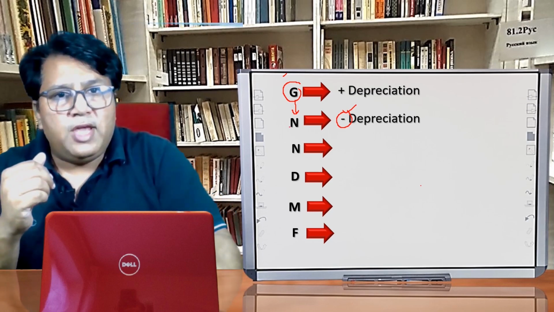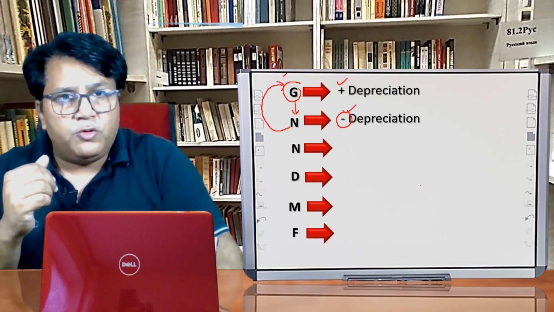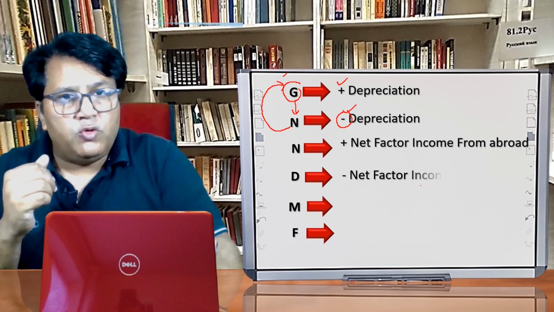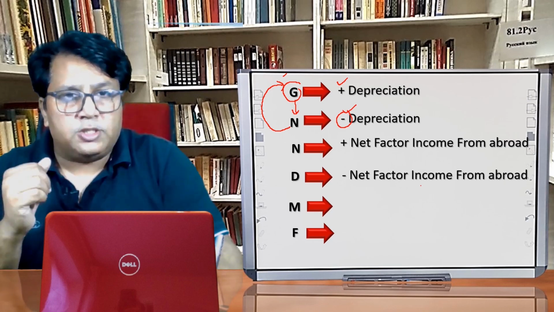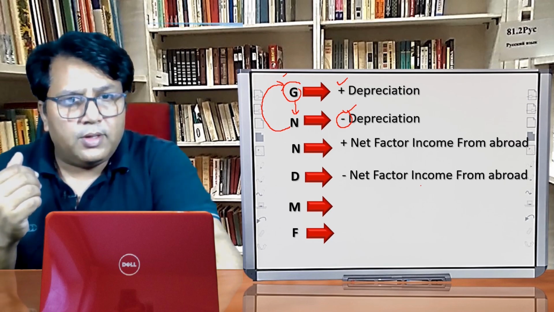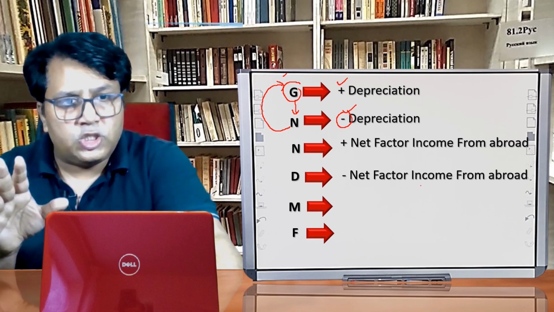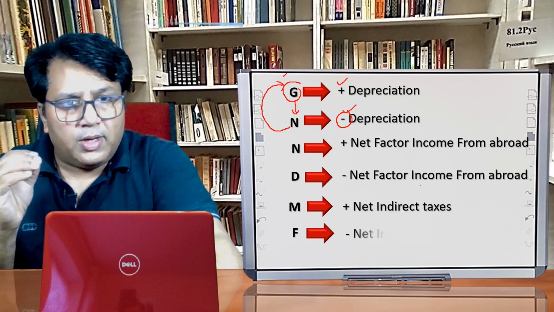Always remember, if we have to convert gross to net, what we have to do, what you are seeing over here, we have to deduct depreciation. Or if we have to convert net into gross, then we have to add depreciation. So in the first block, we have to take the effect of the depreciation. Clear? The second is net factor income from abroad. The second block we will not use, that will only be used at the time of calculating the national. Here we are discussing the domestic, so I will not touch the second block. The third block is that of net indirect taxes.